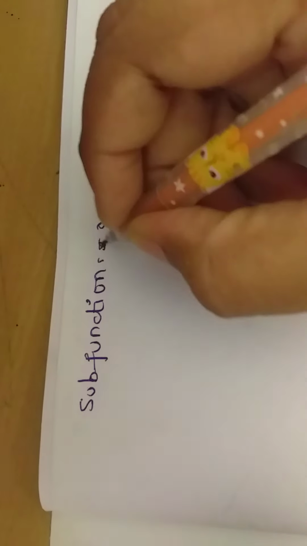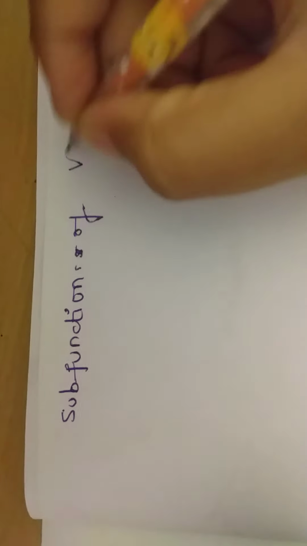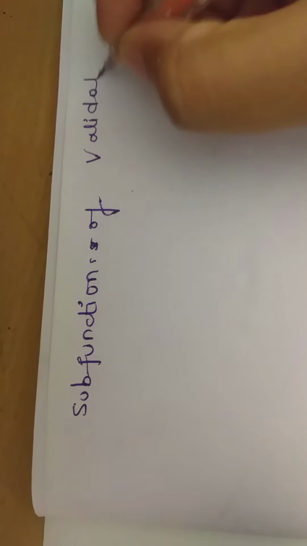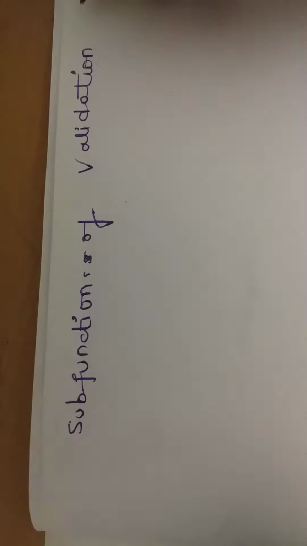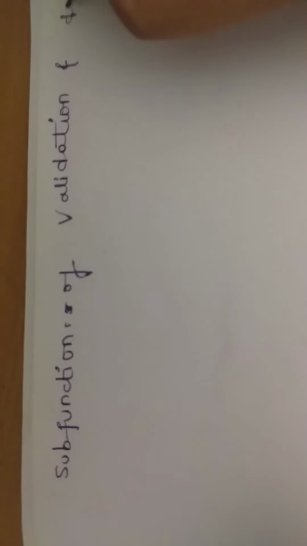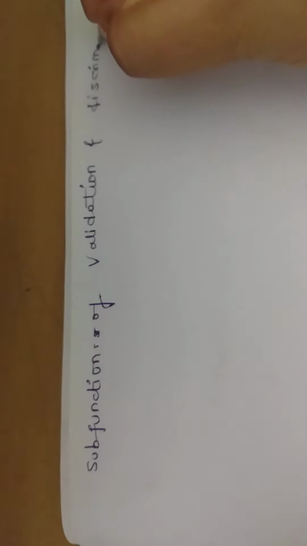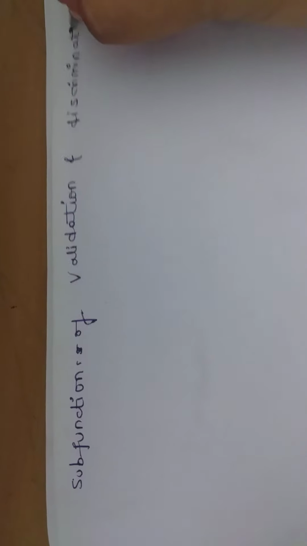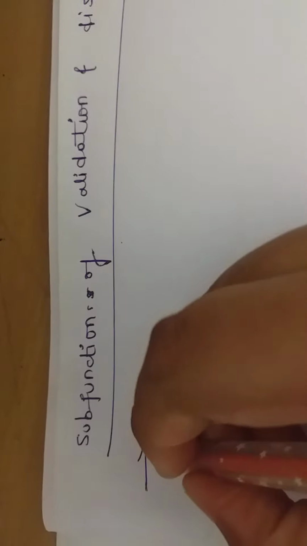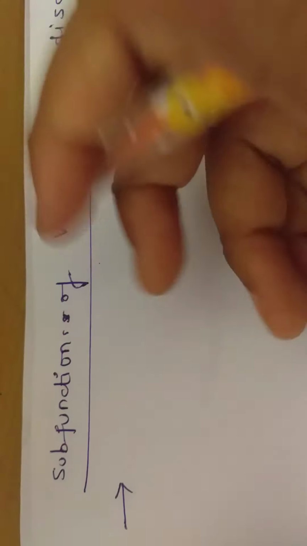Today's topic: subfunctions of validation and discrimination. We have three types of subfunctions of validation.